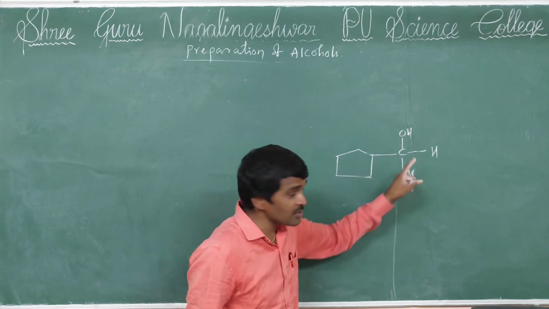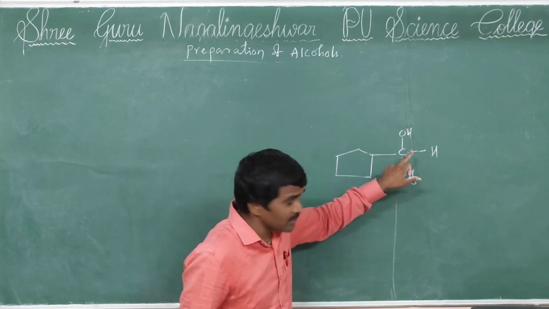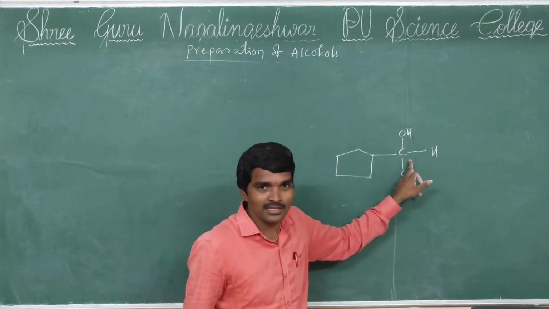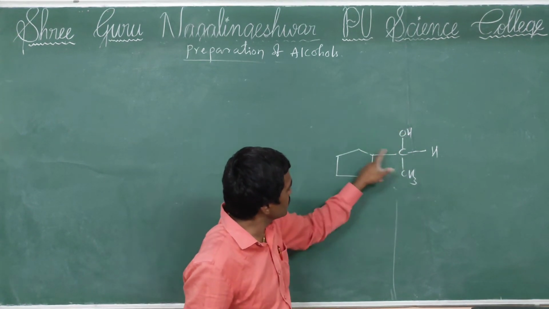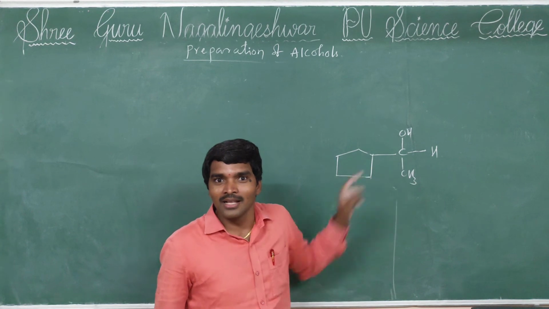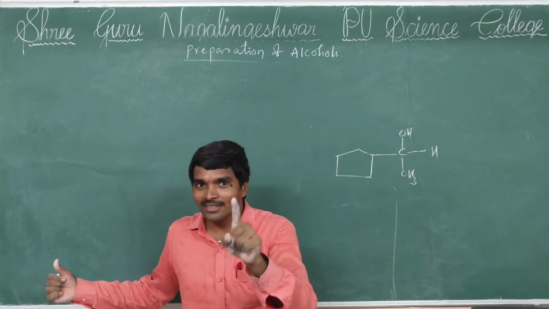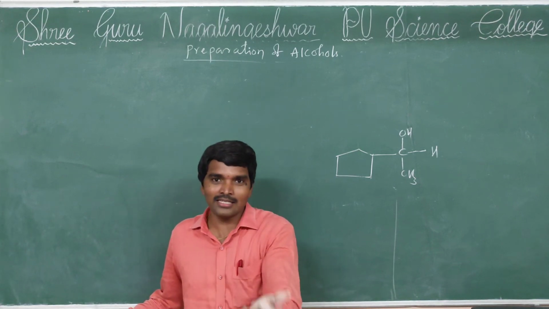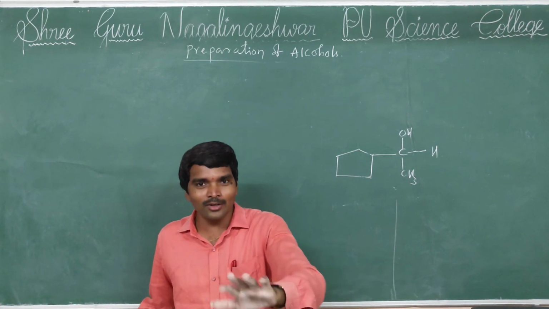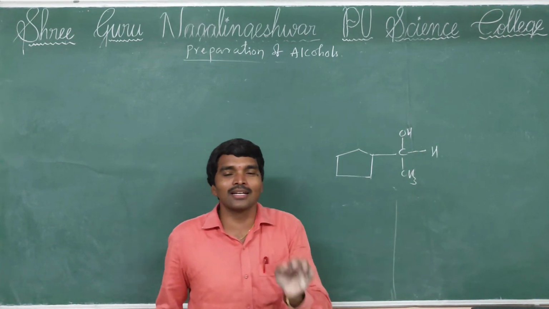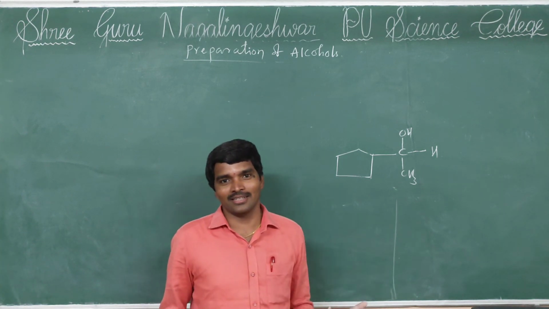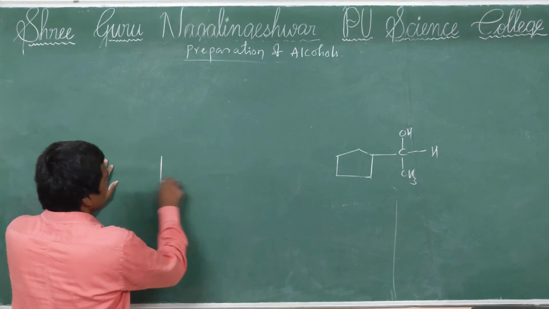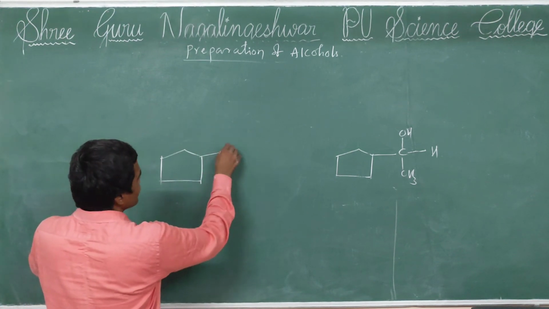So first you recognize whether this is a primary, secondary or tertiary alcohol. See what is this? The alcohol carbon is attached to two adjacent carbons, so it is a secondary alcohol. Meaning the reactant is an aldehyde or ketone: formaldehyde, or other than formaldehyde, another aldehyde or ketone. Secondary alcohol means that is 100% an aldehyde only. So the reactant you got it. So that reactant is that.